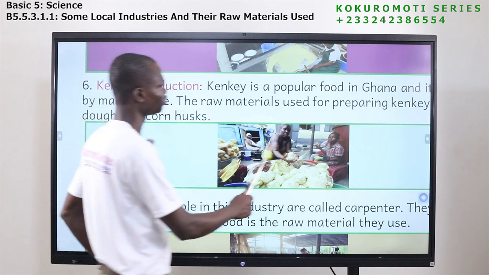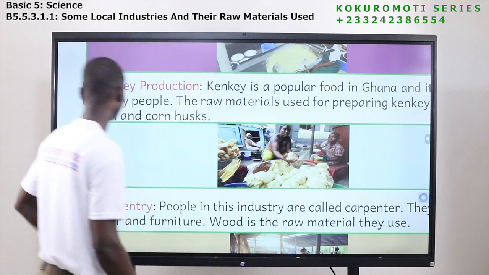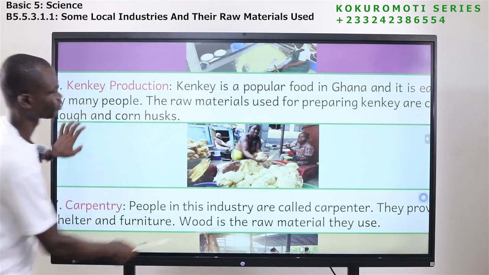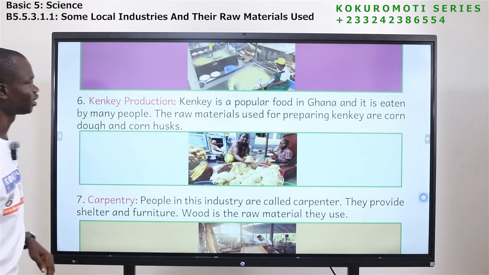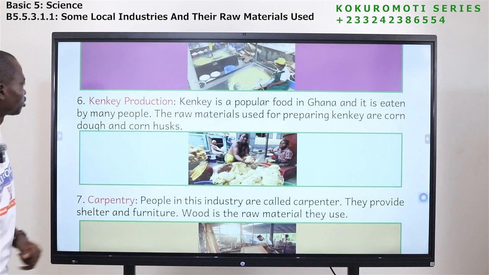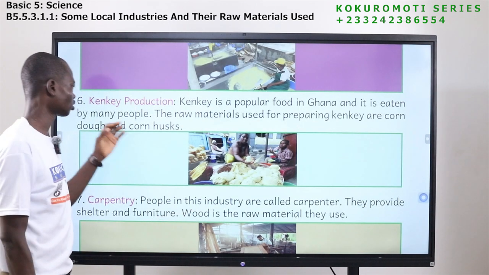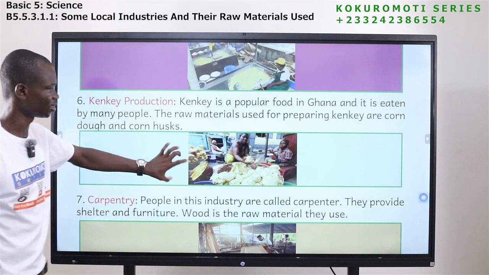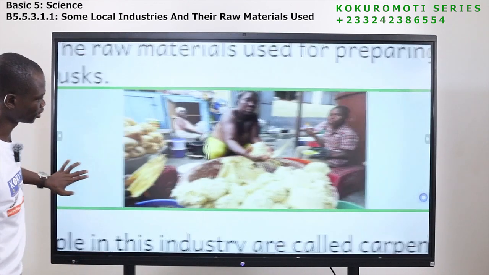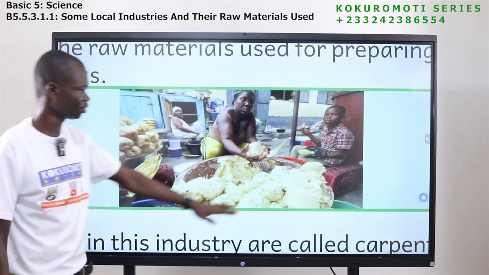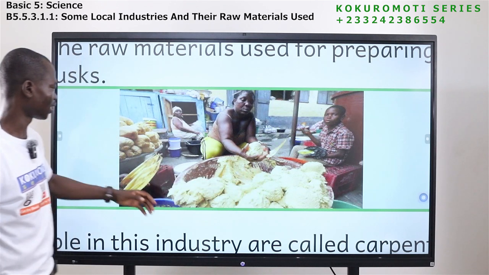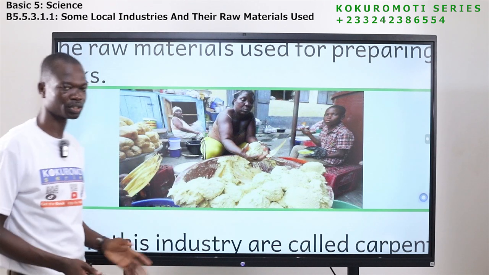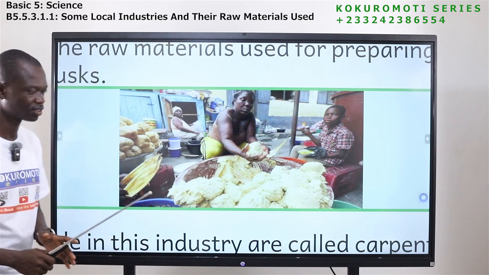The raw materials used to prepare kenke are corn dough and corn husk. So this is how kenke is produced. You see? And they will wrap it with the corn husk.